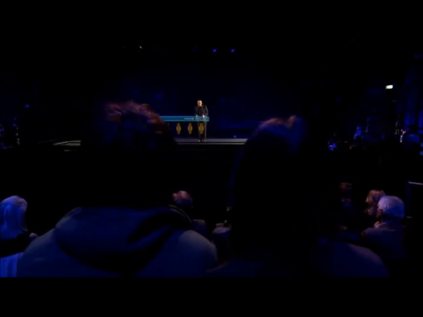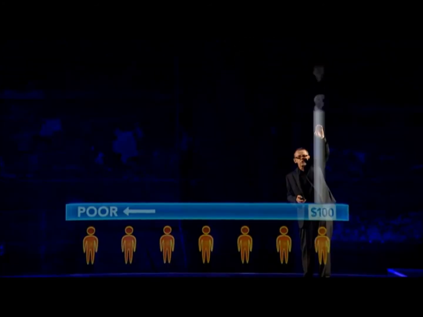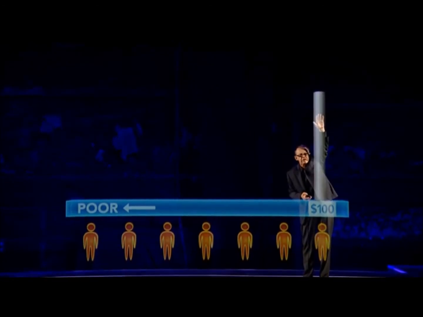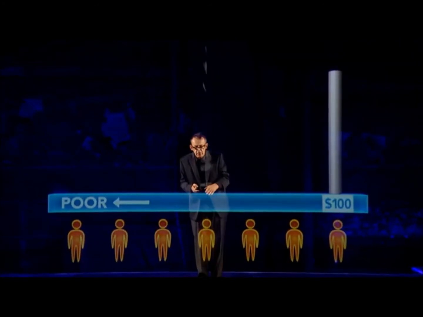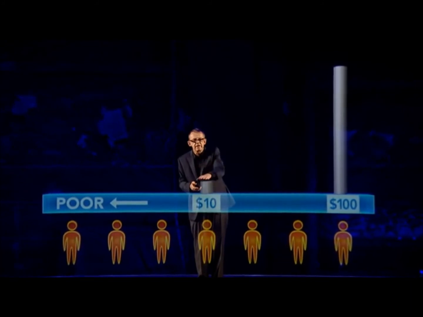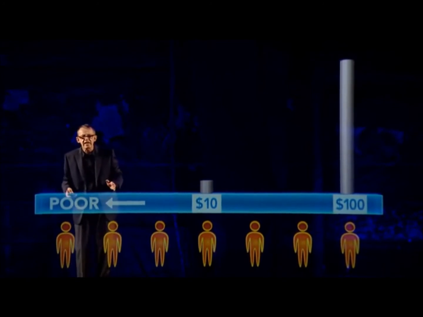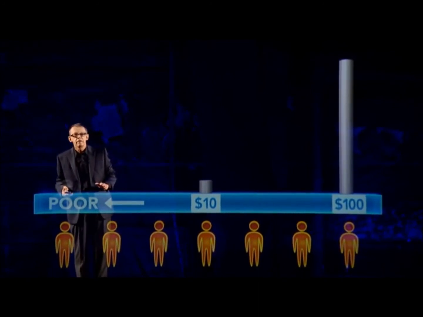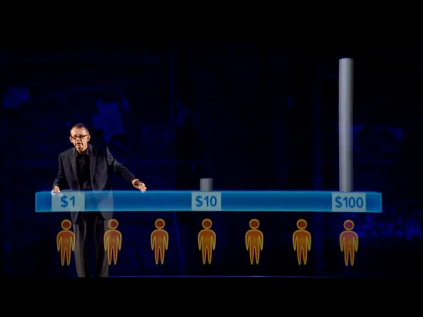Now, how much does the richest billion earn here in dollars per day? Well, let's look here. Ooh, it's coming up, it's coming up. Ooh, I can't even reach $100 a day. Then let's look at the middle billion, who is exactly in the middle. How much do they earn? It'll come, yes, just 10. And then I go over here to the poorest billion. How much do they get? Well, just 1. This is the difference of the world today.